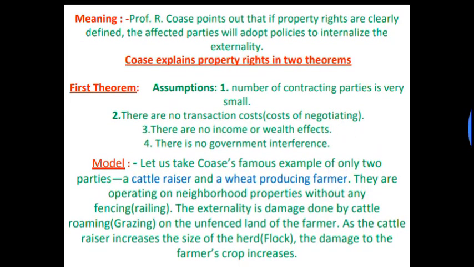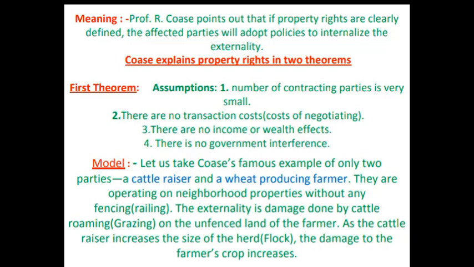So, the meaning of the Coase theorem. Professor Ronald Coase pointed out that if property rights are clearly defined, the affected party will adopt policies to internalize the externality. When property rights are clearly defined, they will not get positive externalities; they must get negative externalities. In that situation they internalize the effect, so this effect will not hamper anyone.